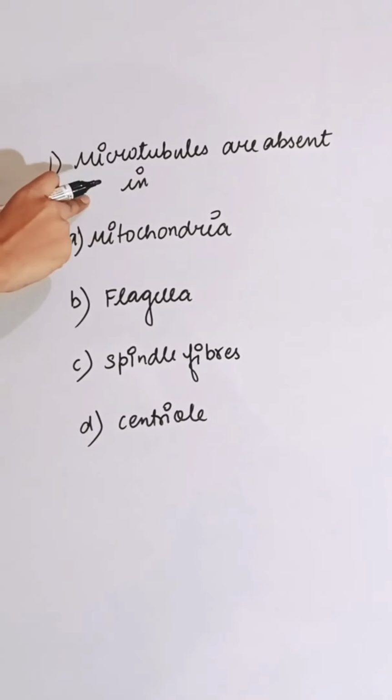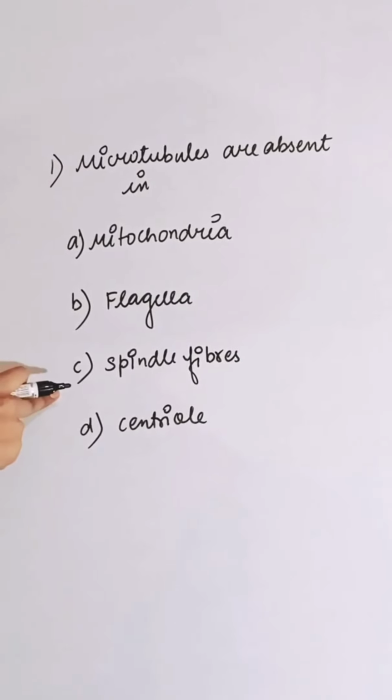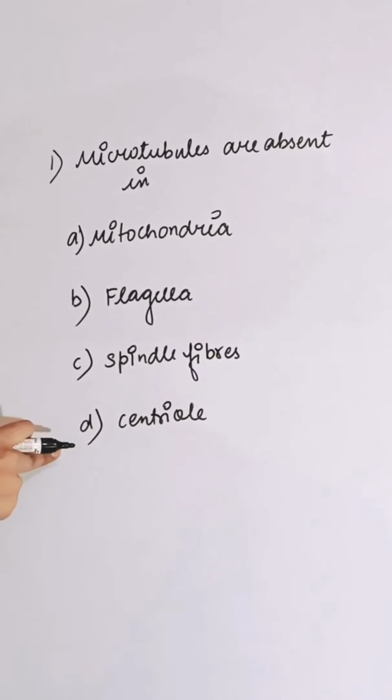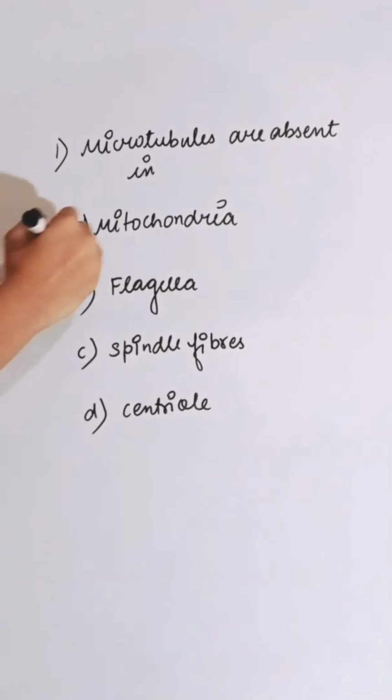Microtubules are absent in which of these? First option mitochondria, second is flagella, third is spindle fiber, and fourth is centriole. Microtubules are absent in mitochondria. So the correct answer is A.